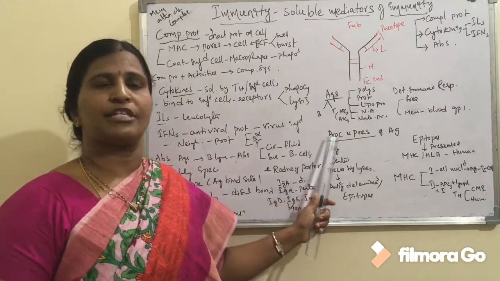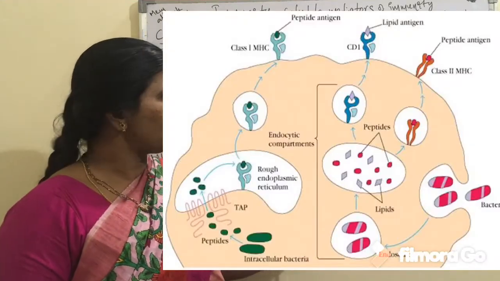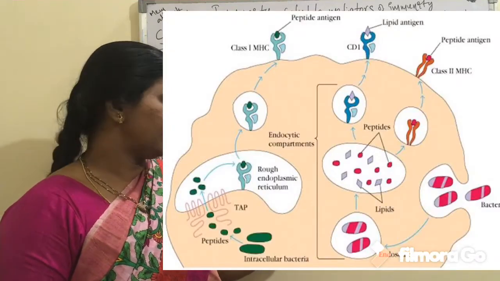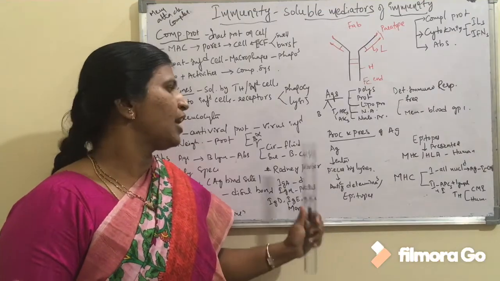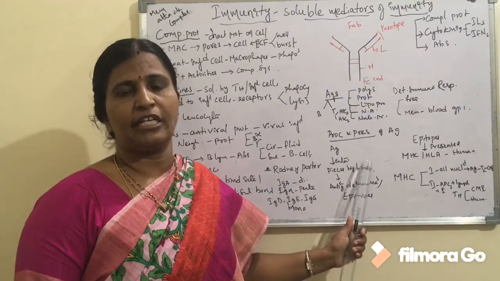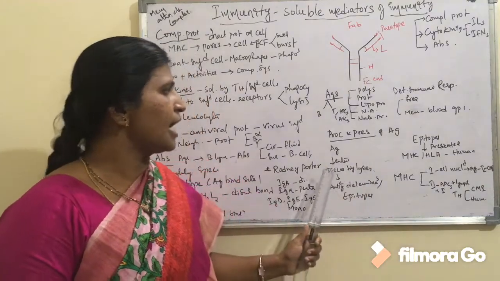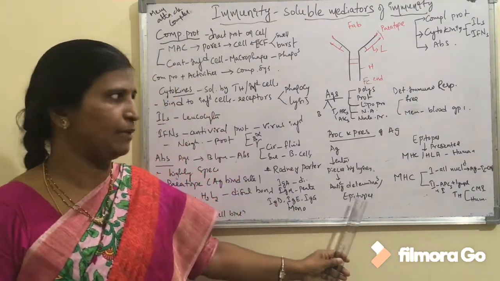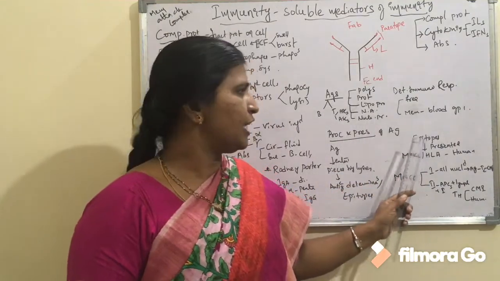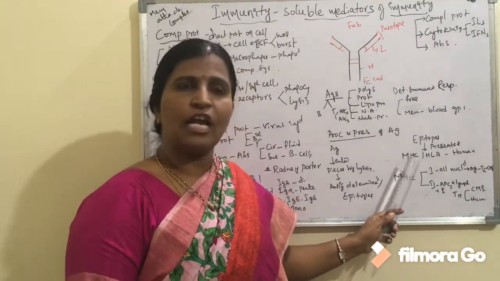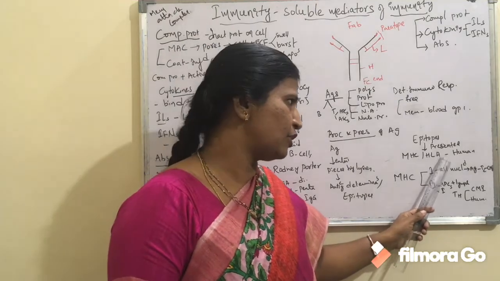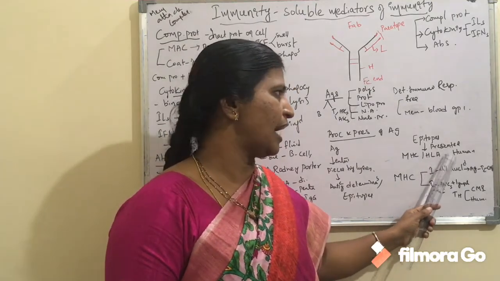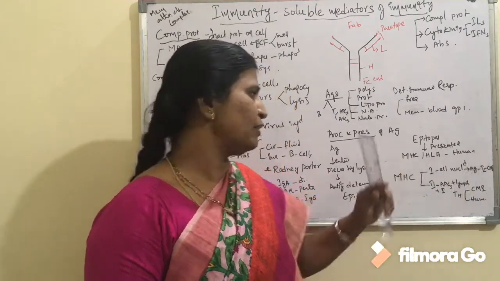And coming to the processing and presentation of antigen, whenever an antigen is entering into our body, it is broken down into pieces by the lysozyme enzyme which is present in the cells, and these pieces are known as antigenic determinants, or these are also known as epitopes. Coming to the presentation, these epitopes are presented by the MHC molecules, major histocompatibility complex molecules, which are termed human leukocyte antigens in human beings.